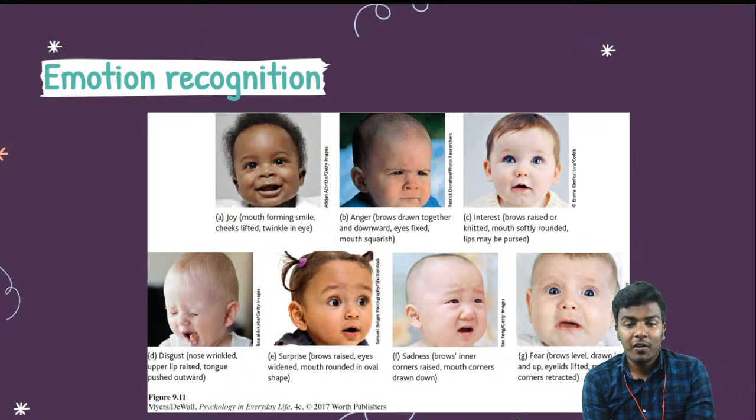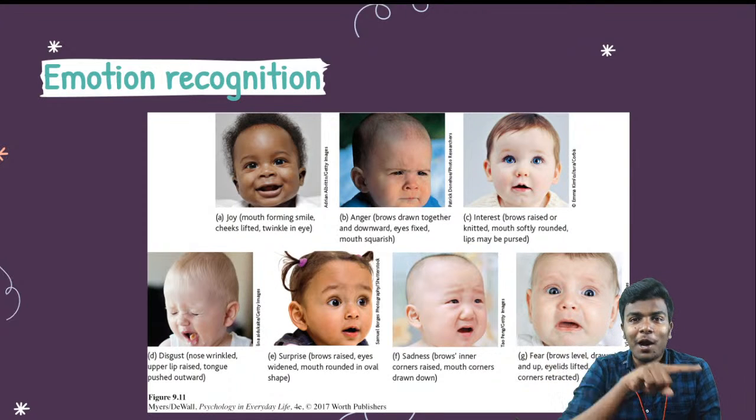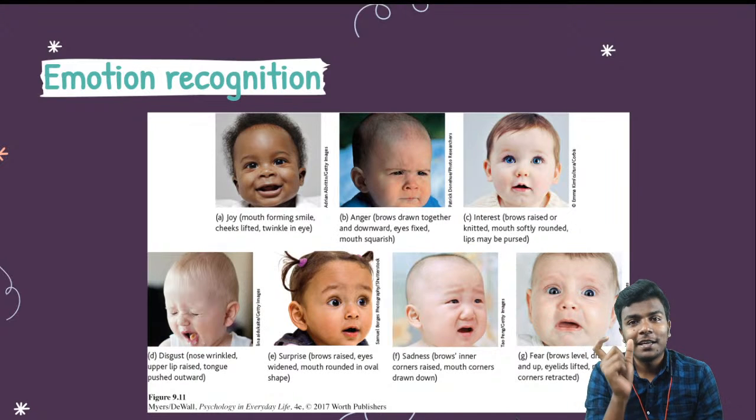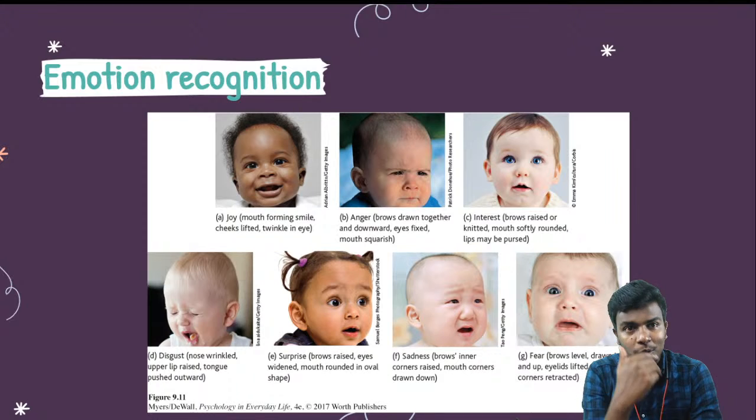And cry or sad, like the smiley emojis, you keep the mouth like this and it will be recognized as sad.